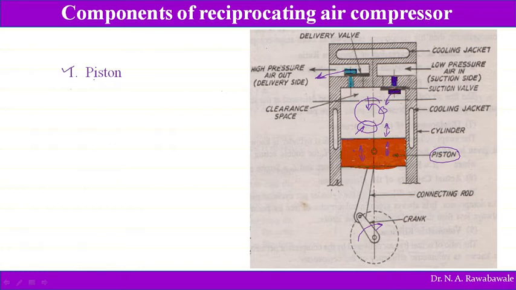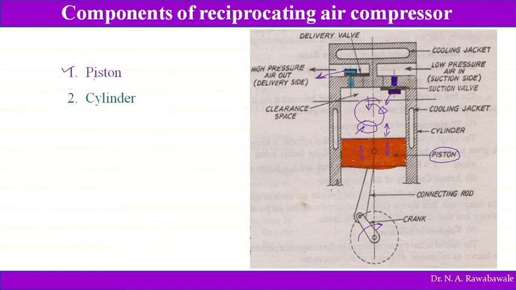So this is the main component in a compressor, which converts the rotary motion of the crank into reciprocating motion of the piston, and this piston is the component responsible for the actual compression of air. Now the second component is the cylinder.